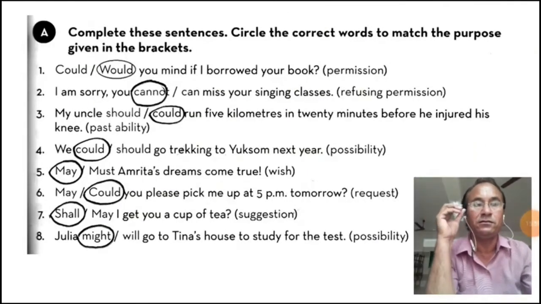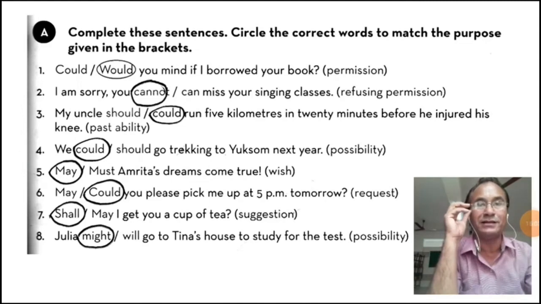Now let's see the first exercise of A. Let's see the instruction. Complete the sentence. Circle the correct words to match the purpose given in the brackets. First has been given. Let's see the next. I am sorry.